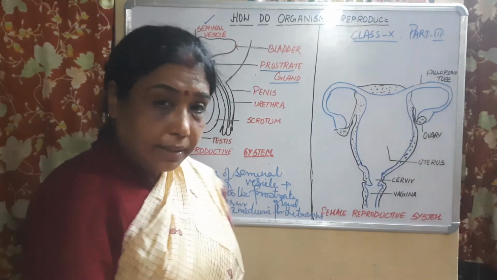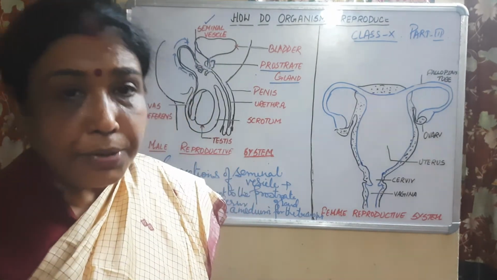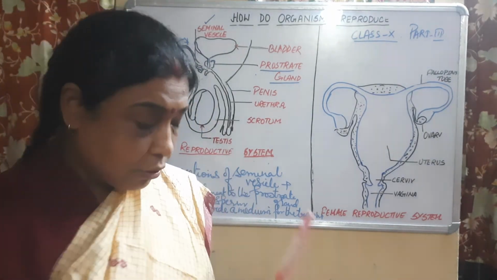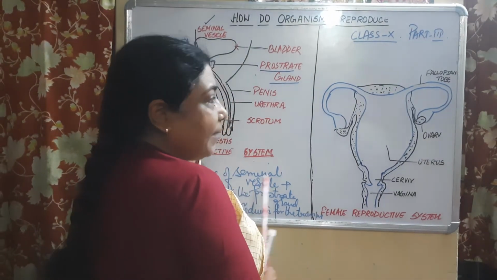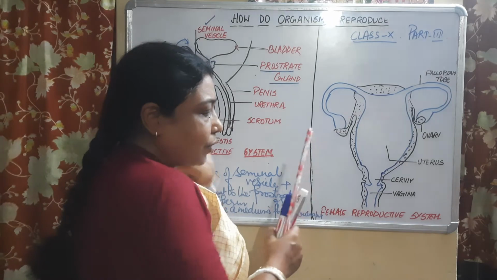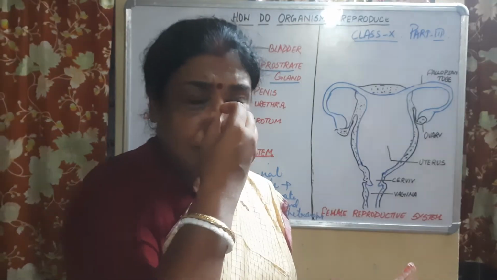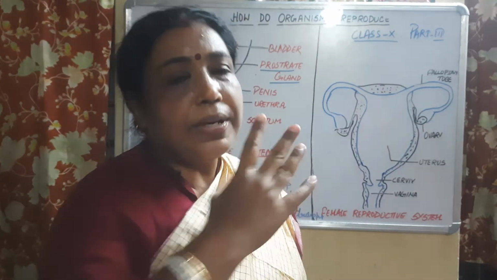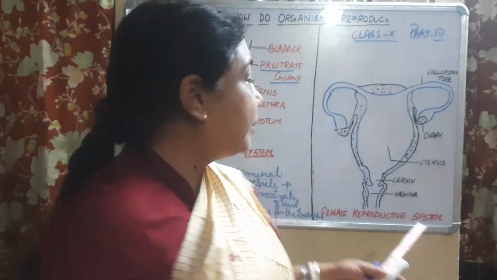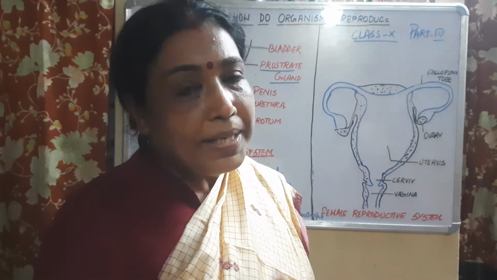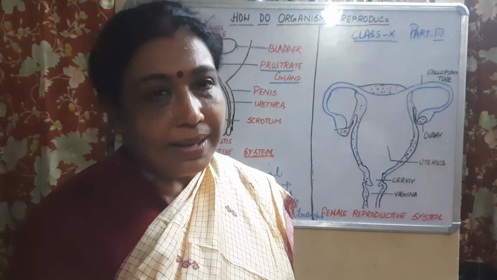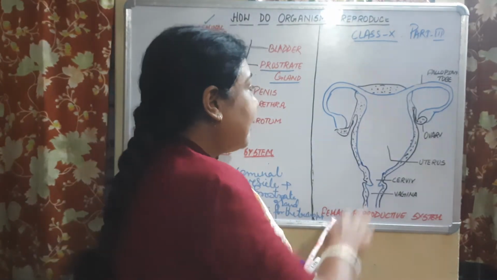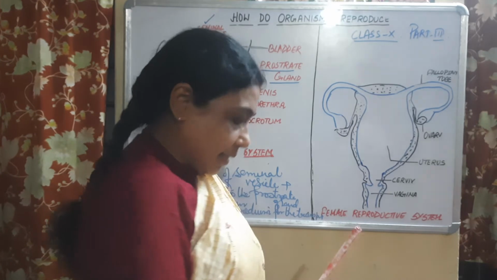Now again, let us start with the female reproductive system. That is also very easy. Just listen to me carefully. This is what you have studied in class 8. You know the basic structure. Simply certain details are to be discussed, and nothing else, children. Now see, this is the female reproductive structure.